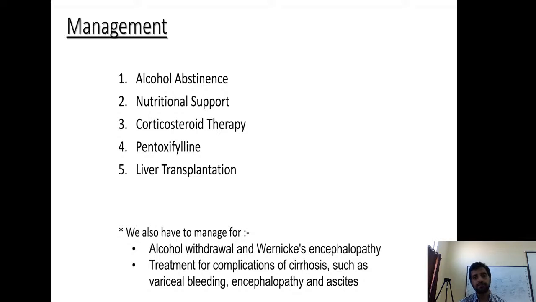After 1 week, if there is improvement in bilirubin level, if the patient's liver enzymes have come down, then we understand that the steroid is working in these patients and continue steroid for 28 days. We check after 7 days and continue for 28 days. If after 7 days the treatment is not working, then we can stop the treatment because it will not have any further benefit in that patient.